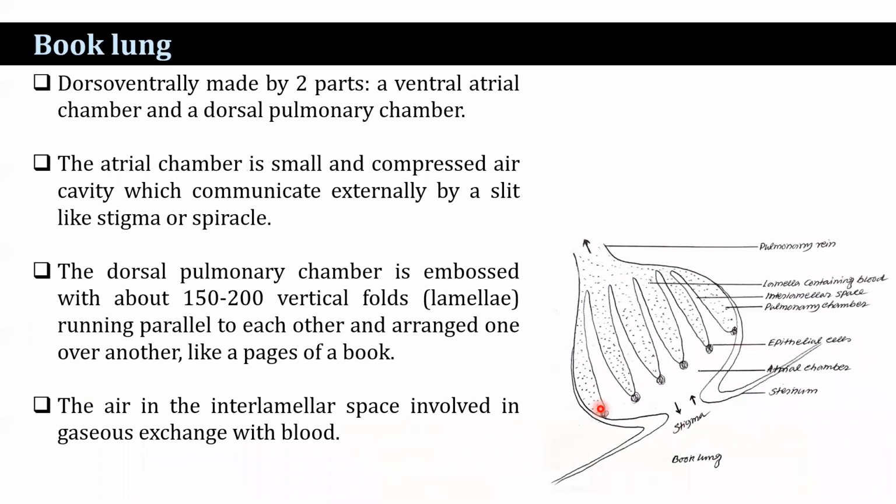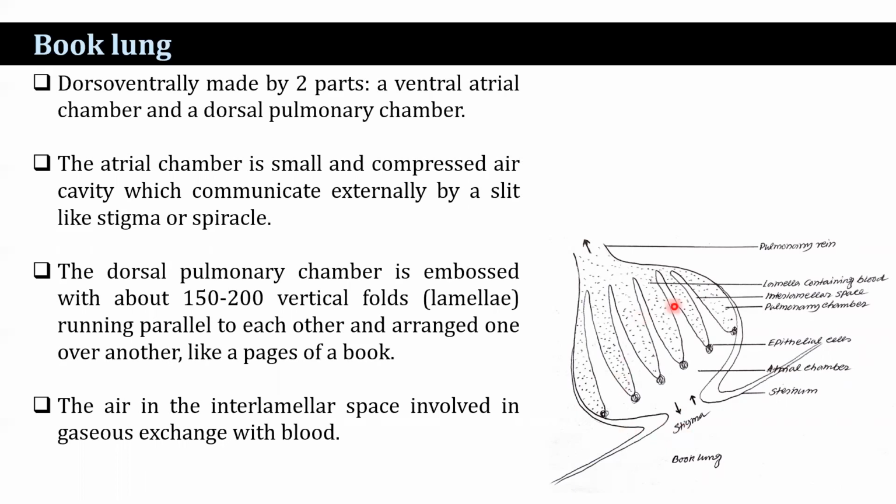Now, what is a book lung? A book lung is made dorsoventrally of two parts. The ventral portion is the atrial chamber, and the dorsal portion is the pulmonary chamber. The atrial chamber is a small, compressed air cavity which communicates externally by a slit-like stigma or spiracle.